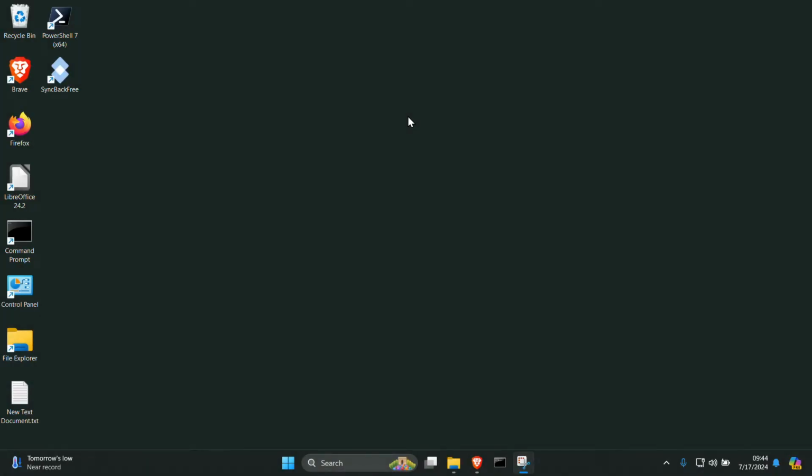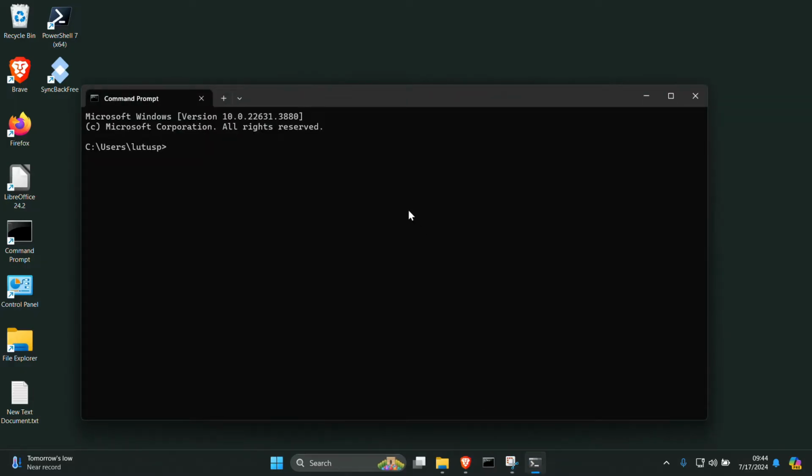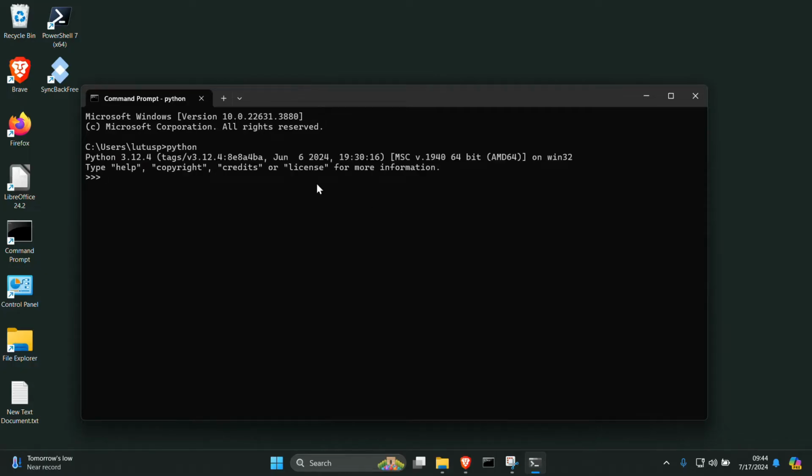Okay, let's test Python in the command prompt. First step, just type the word Python. That seems to have worked, and it's showing the correct version. And these three right-pointing arrows indicate that Python is now running in what's called the immediate mode, where if you type something in, you get an immediate response. Here goes.